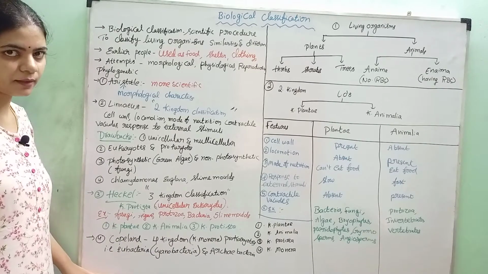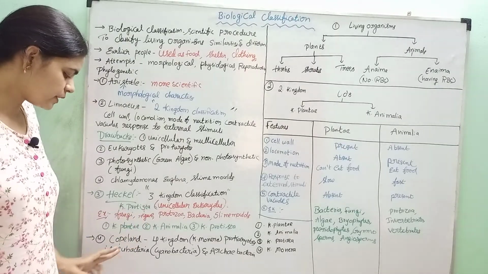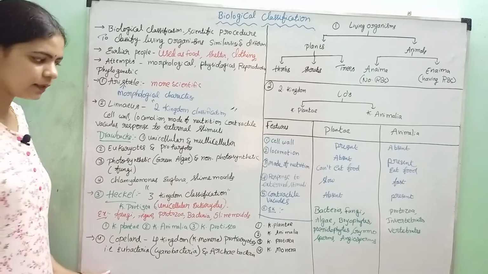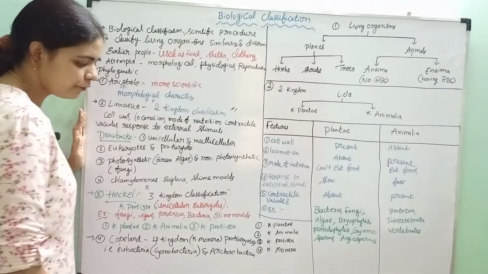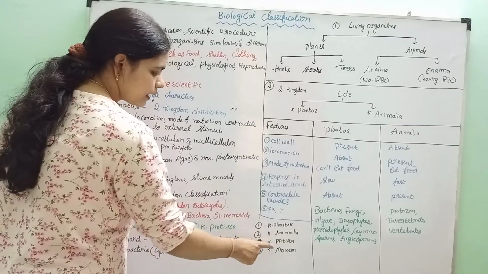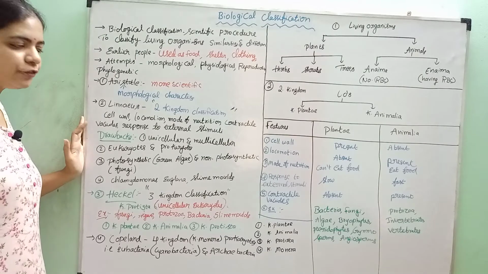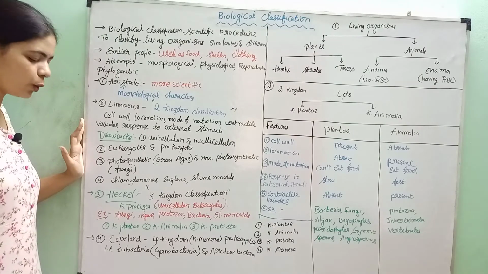In addition to Protista, this Monera kingdom was proposed by Copeland. According to Copeland, the four kingdoms are Kingdom Plantae, Kingdom Animalia, Kingdom Protista and Kingdom Monera.